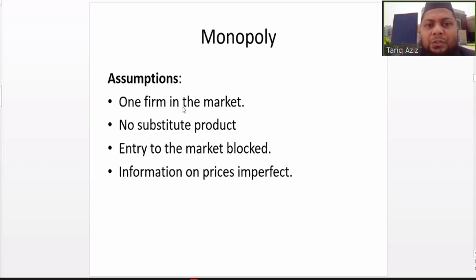If other firms are allowed to sell the same product, in that case the market cannot be termed a monopoly market. So the first feature is that there is only a single firm. The second feature of a monopoly is that there is no substitute product.